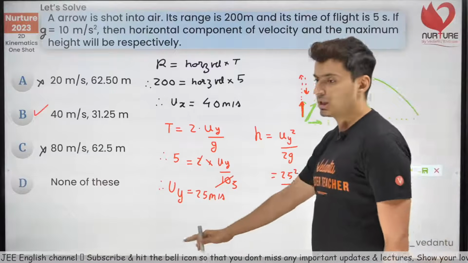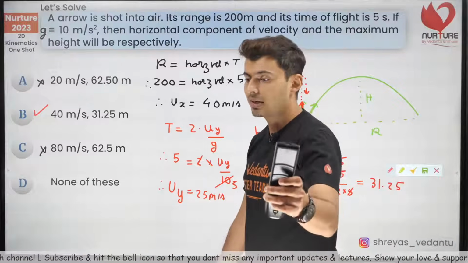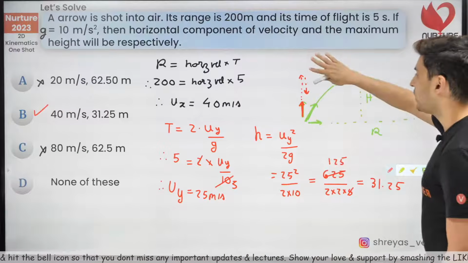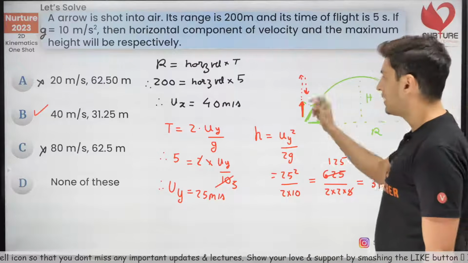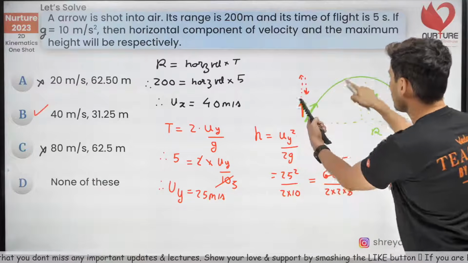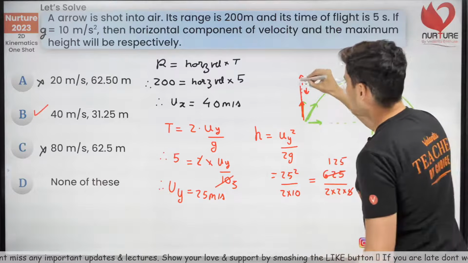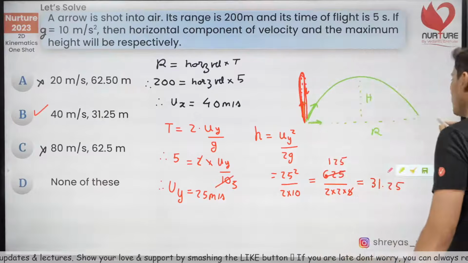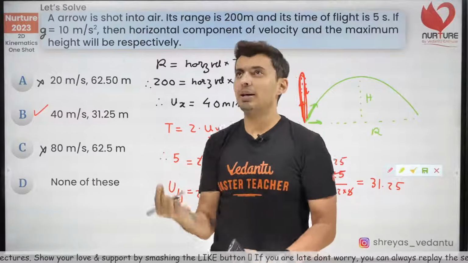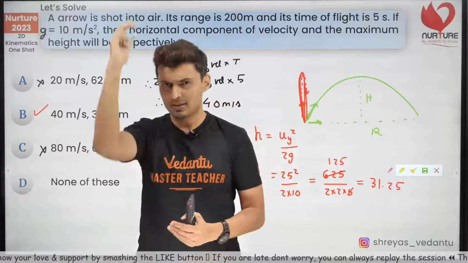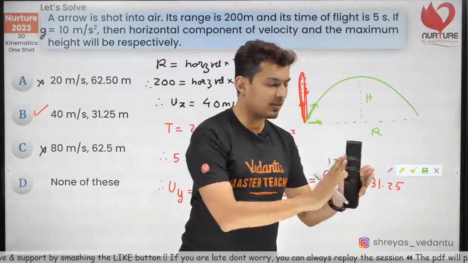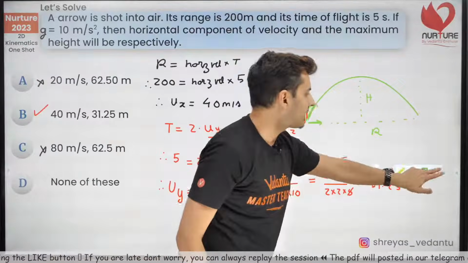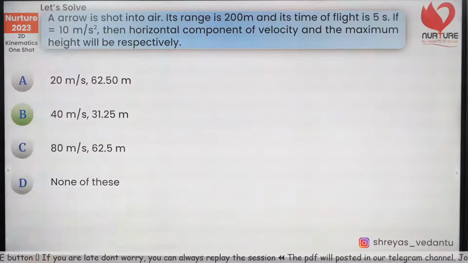Understood how to solve this question? So very interesting thing over here is that, X component decides the range, Y component decides the height. And you can treat this projectile motion as a combination of 1D projectile motion, vertical motion, plus a horizontal motion. So you throw a ball up, it goes up and comes down. That's y-axis, and x-axis is a constant velocity motion. As simple as that. So option B is correct. Moving on, yes, option B.